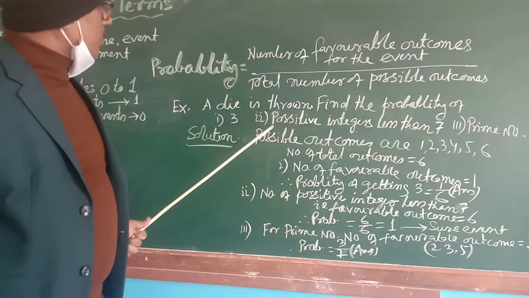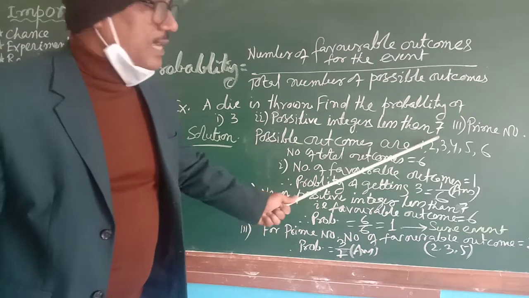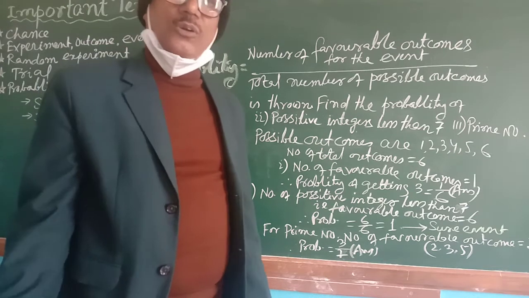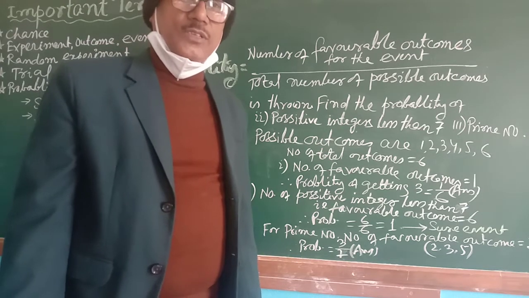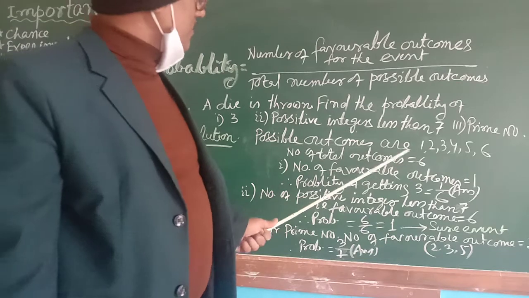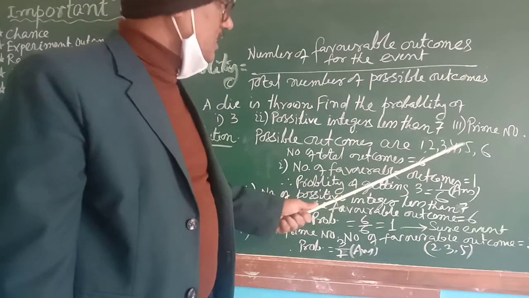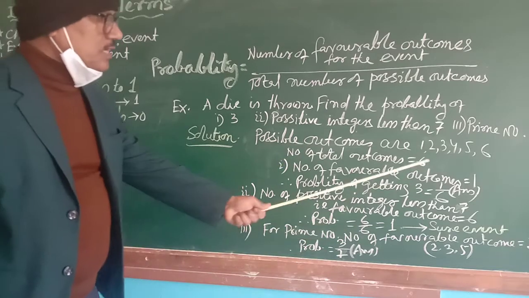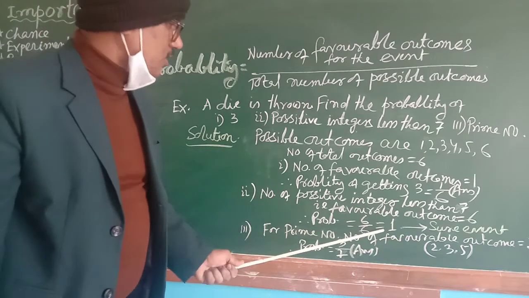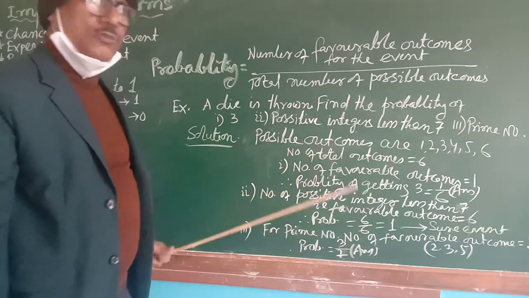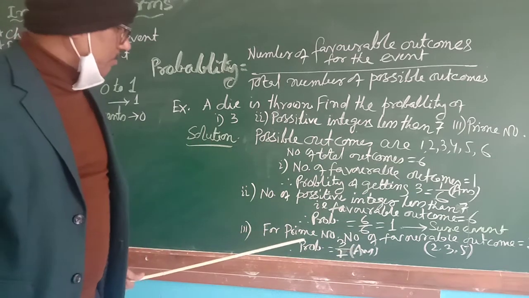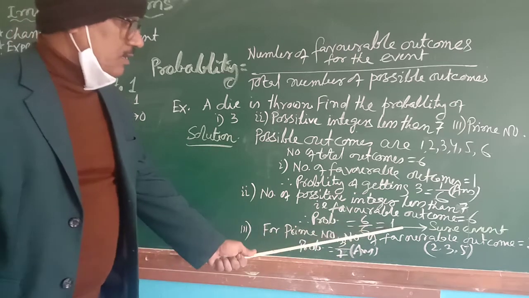Now second one, probability of getting a positive integer less than 7. Positive integers are what? 0 is neither negative nor positive, or you can say both negative and positive. So we start from 1. So possibility of getting the positive integers, how much? Number 6. And total outcome is also 6. Therefore, number of favorable outcomes divided by number of possible outcomes will be 6 by 6 is equal to 1. That is your event. So that is what I was telling when I was giving you the conception on some of the important points. That time I said this is 1.